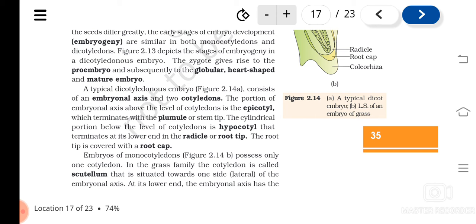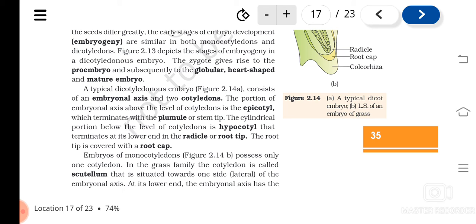Understood? So the cotyledons are attached to the embryonal axis, and the portion of the embryonal axis above the level of the cotyledons is known as epicotyl. The plumule is the tip, which gives rise to the shoot system, and the portion between the plumule and the place where the cotyledons are attached is the epicotyl.